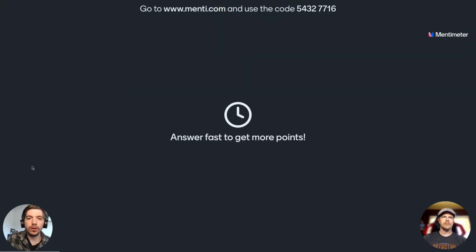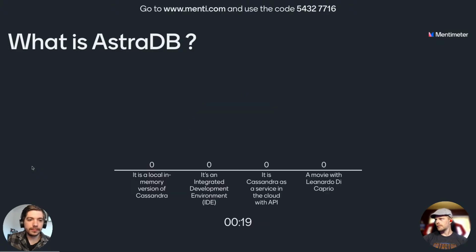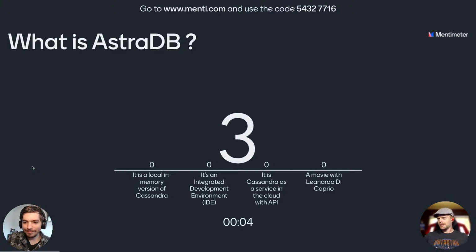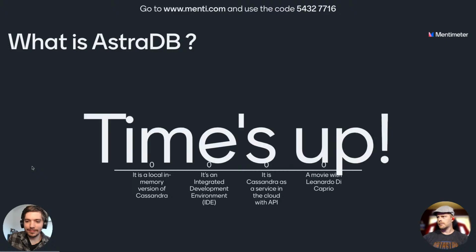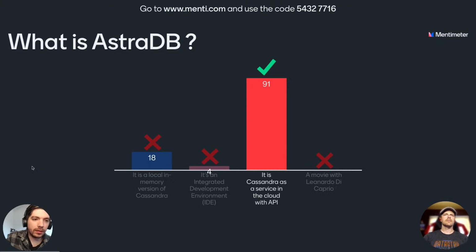All right. First question. What is Astra DB? It is a local in-memory version of Cassandra. It is an integrated development environment, or IDE. It is Cassandra as a service in the cloud with APIs. Or it's a movie with Leonardo DiCaprio. Yes, it is Cassandra as a service in the cloud with APIs. Congratulations.